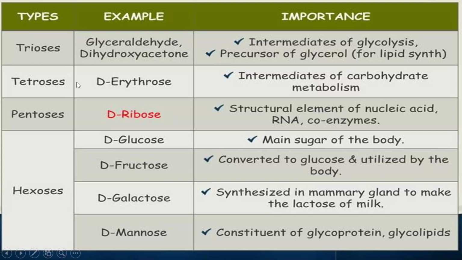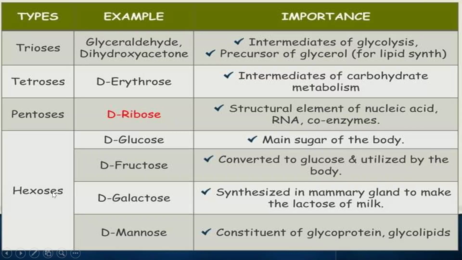Next, coming to tetroses. Under tetroses, erythrose will be coming. The importance of erythrose is that it is an intermediate of carbohydrate metabolism. Whenever we are metabolizing carbohydrates, we will get erythrose. Next, under pentoses, we have ribose. The importance of ribose is that it is a structural element of nucleic acids like DNA and RNA, and it is also involved in the formation of many coenzymes.